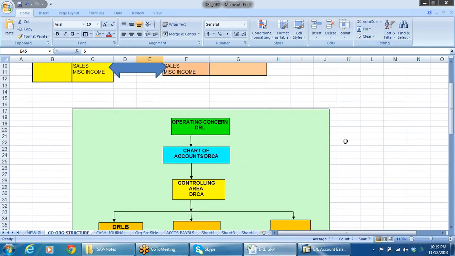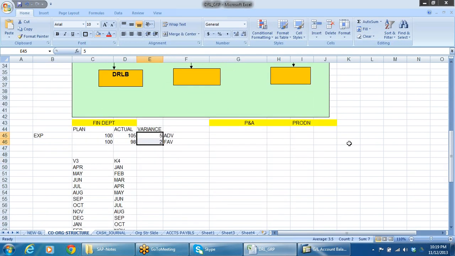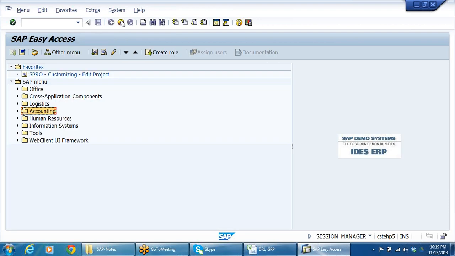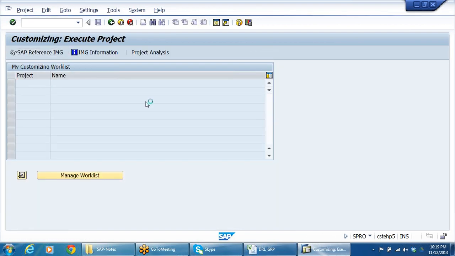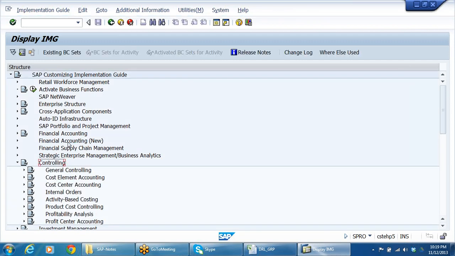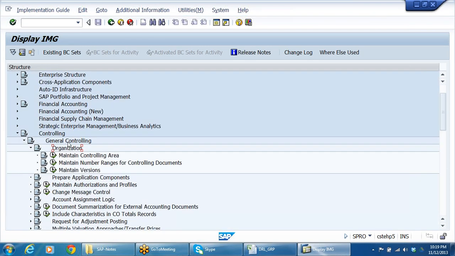So with this background, let us create the controlling environment and we'll create a controlling area. In order to post financial accounting and cost accounting entries, we need to have a controlling area in place. And for defining the controlling area, we need to have certain parameters. Here controlling is a separate submodule. General controlling, organization structure, maintain controlling area.